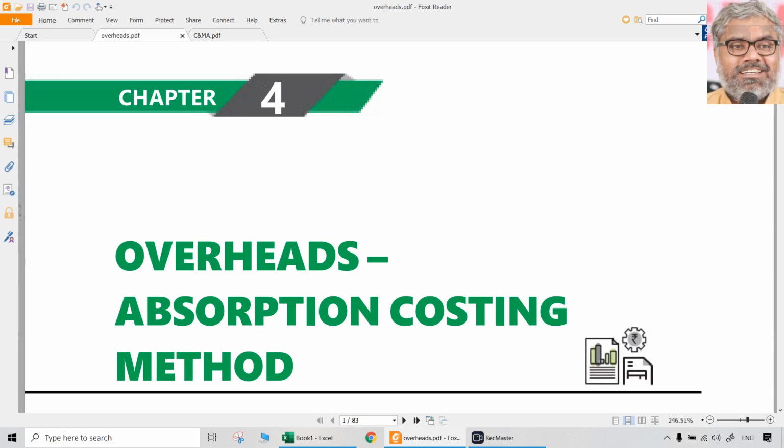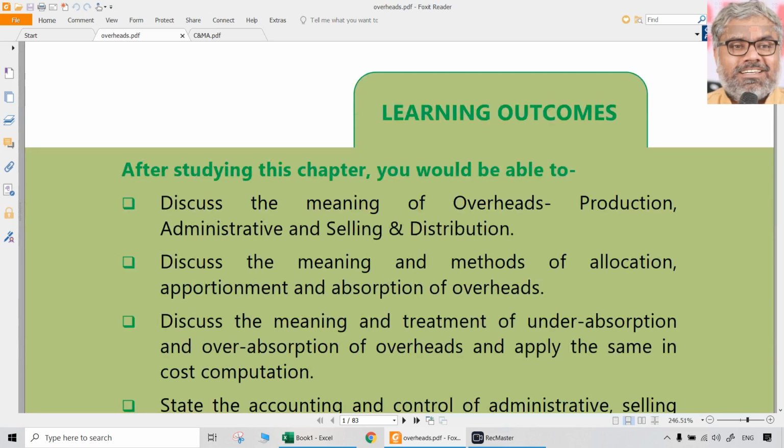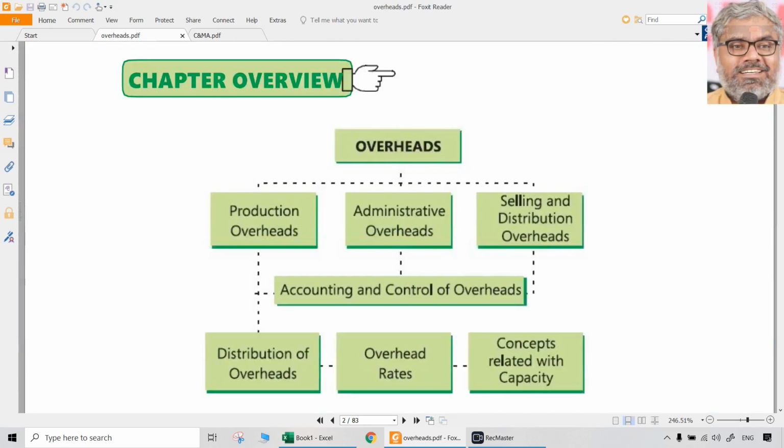So the objective of this particular chapter is to identify different types of overheads, and most importantly, the main purpose of this topic is distribution of overheads.